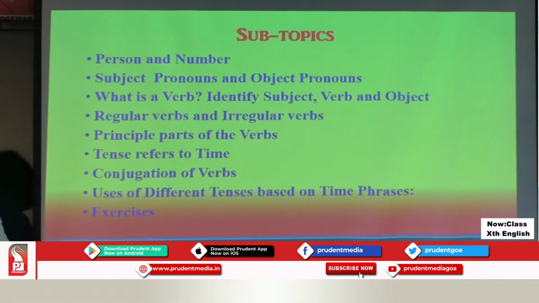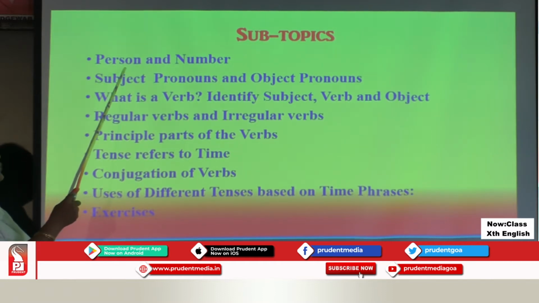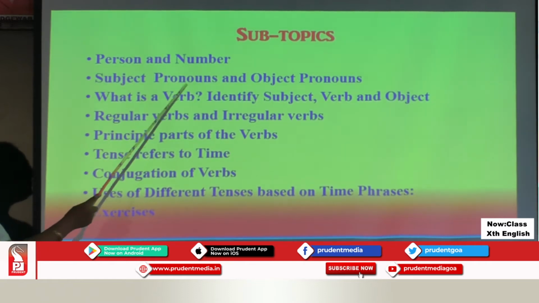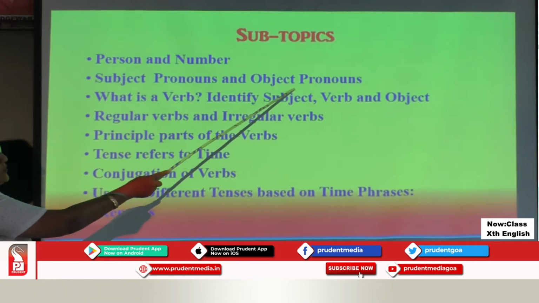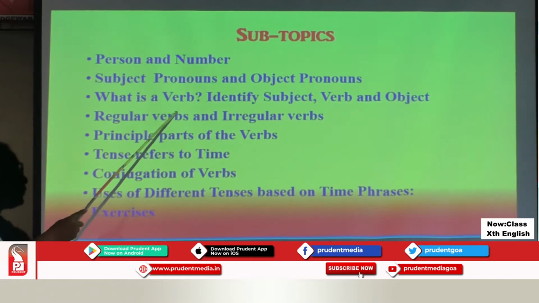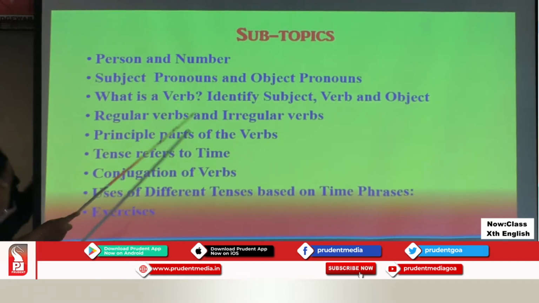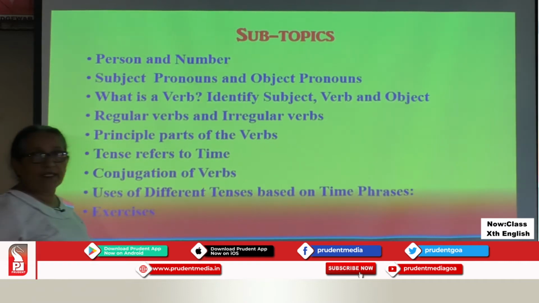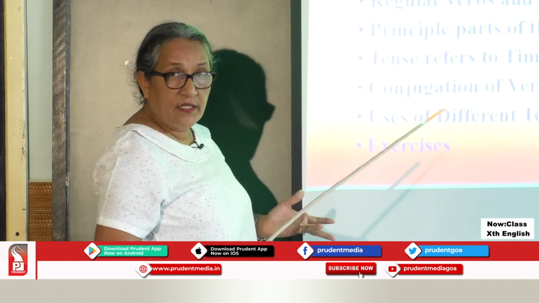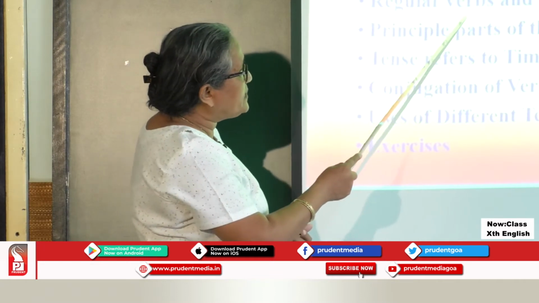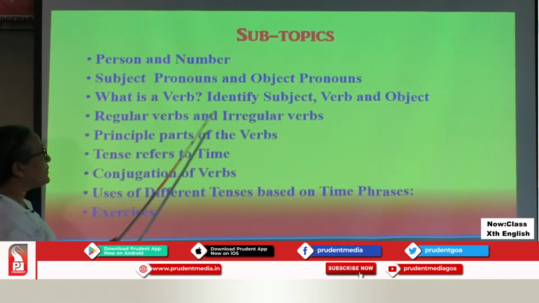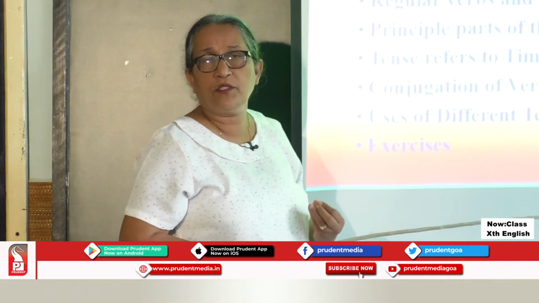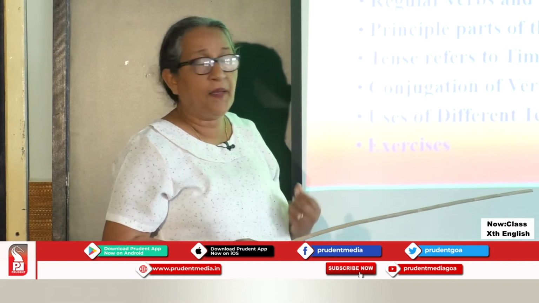What are the other subtopics, children, I'm going to deal with? Person and number, subject pronouns and object pronouns. What is a verb? How to identify a verb, subject and object in a sentence. What do we understand by regular verbs as well as irregular verbs? I will also, in brief, talk about main verbs and helping verbs.